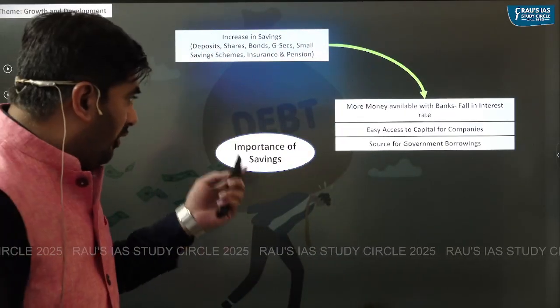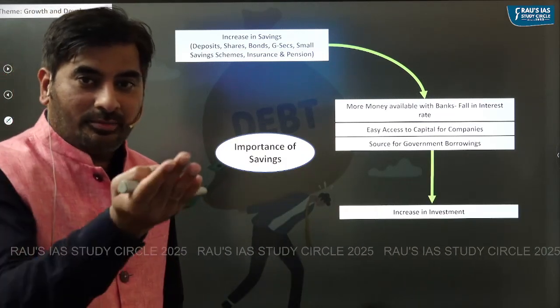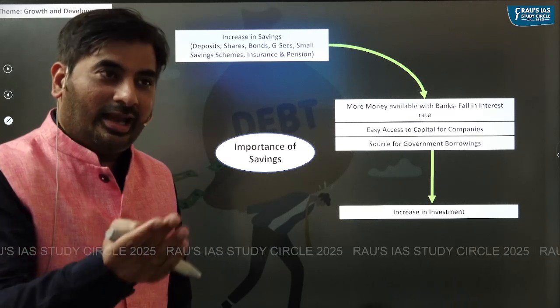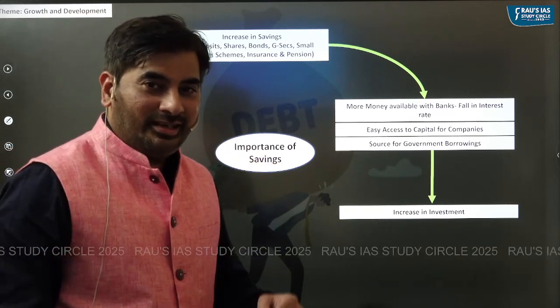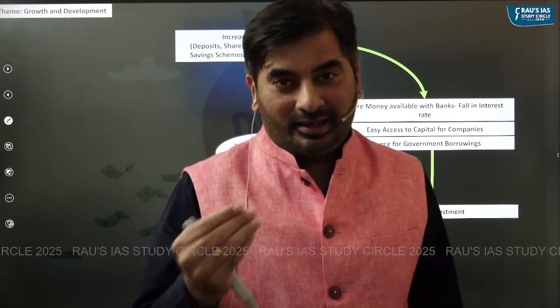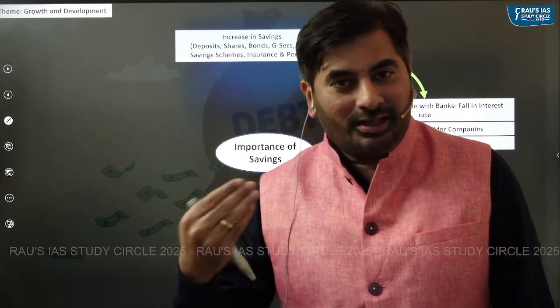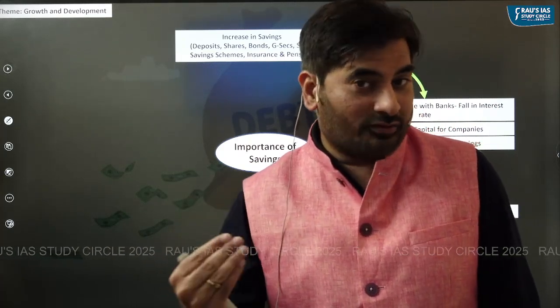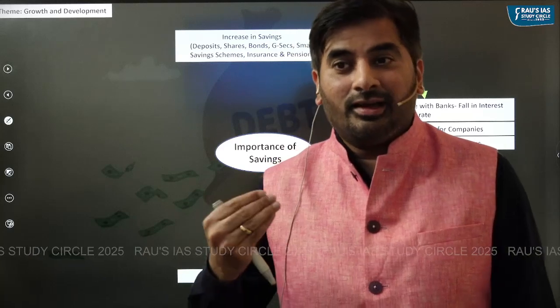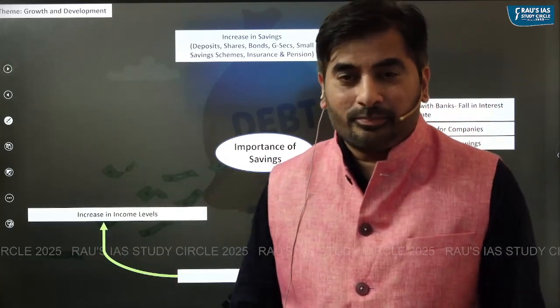So because of all of these reasons, the investment rate in the Indian economy would increase. And as the rate increases, GDP growth rate would also increase. It is expected that if the GDP, that is the production of goods and services, increases, then the income of the people would also increase.